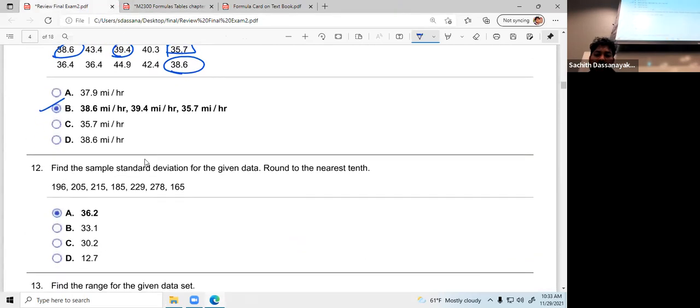Yes, you have to find first, number one, the x bar. Number two, use s equals the square root of summation xi minus x bar squared divided by n minus 1, right? Yes, n minus 1.